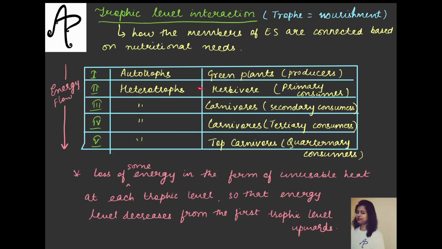So for example, in the second trophic level, the first level of heterotroph, what will happen? There will be herbivores. Herbivores means the animals who are eating the green plants.